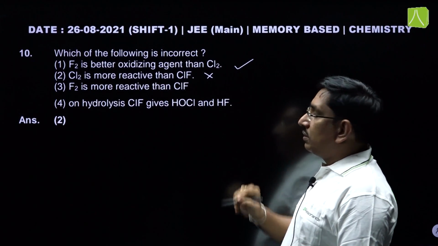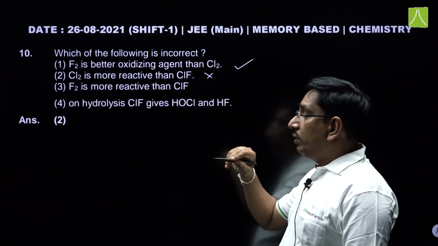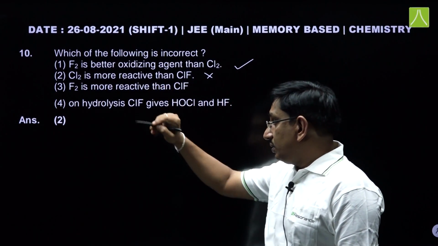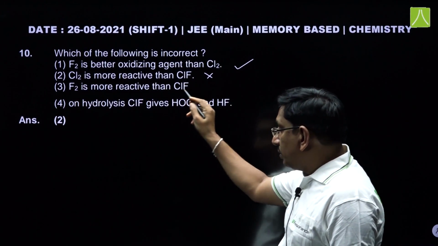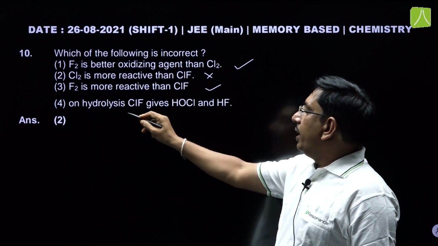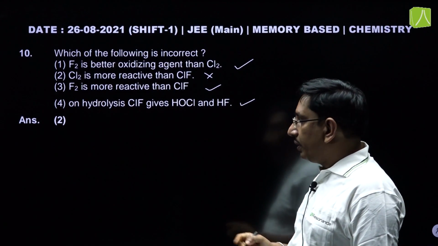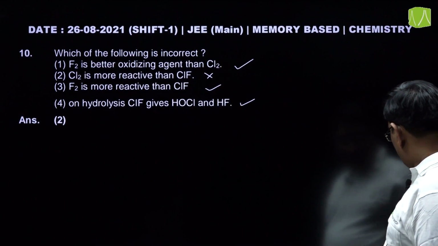No, it is less reactive because the ClF bond is weaker than Cl2, so ClF is more reactive. Next, fluorine is more reactive than ClF. Yes, it is correct. And on hydrolysis ClF gives HOCl and HF. Yes, it is also correct. So, the incorrect statement can be the second one.